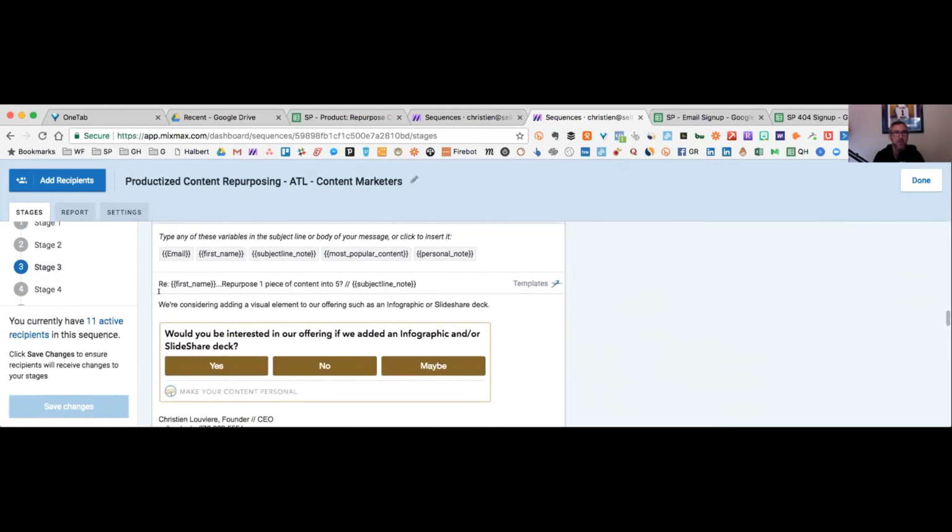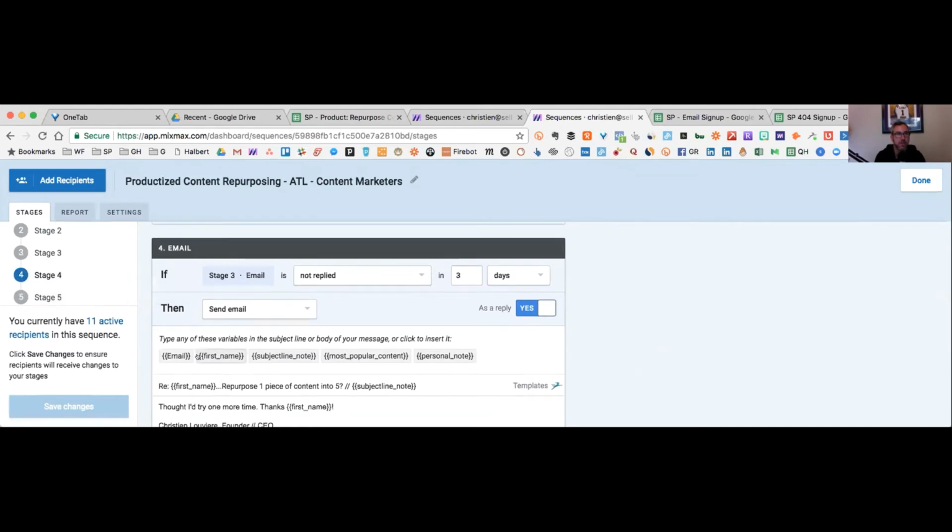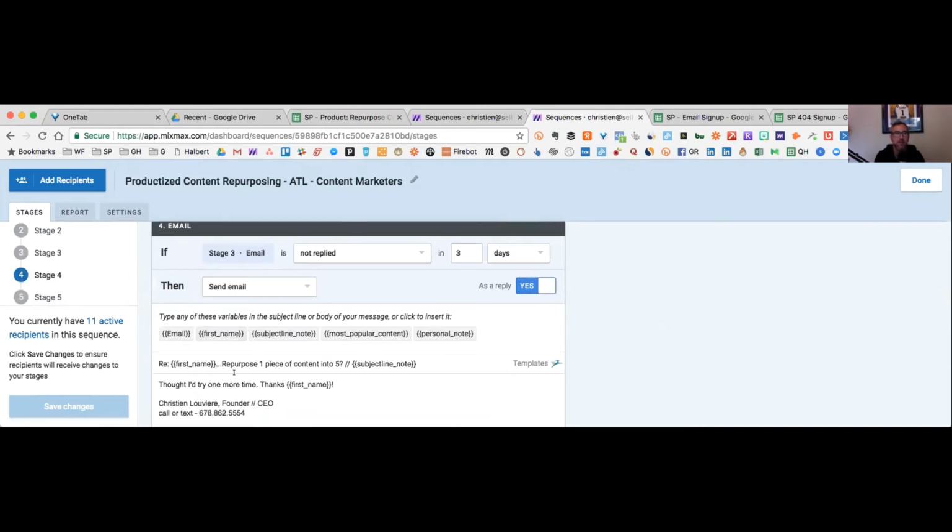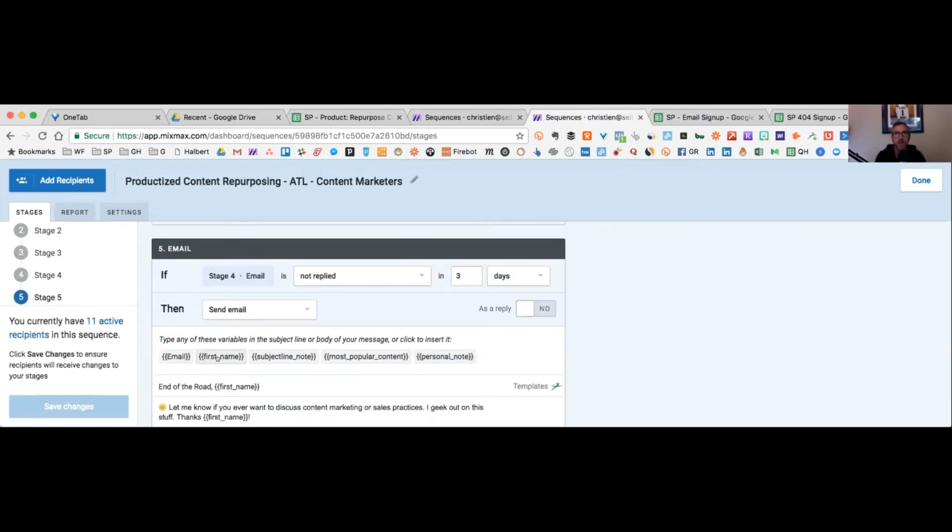So on the 3rd emails, I'll usually beta test things. Mixmax allows you to put yes or no questions in here that create an instant poll that's embedded in the email. So I'll A/B test things like this on the 3rd stage, because for some reason it's always been my lowest response rate. I don't know why. The 4th email for us is always strong, because it's basically 'thought I'd try one more time,' and that little sentence makes them scroll down to see what happened. And then stage 5 is a breakup email, which is kind of hokey and cheesy, but it works, I guess, because it makes an emotional attachment to somebody. It's our second highest performing, always stage 5 if we use the breakup sequence.